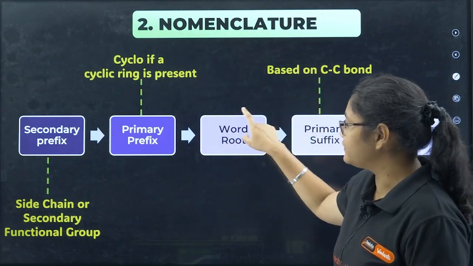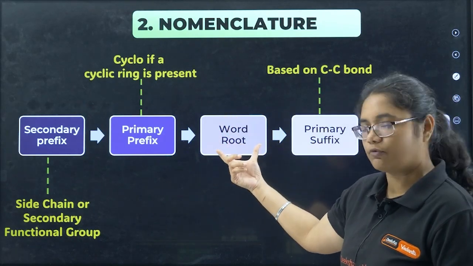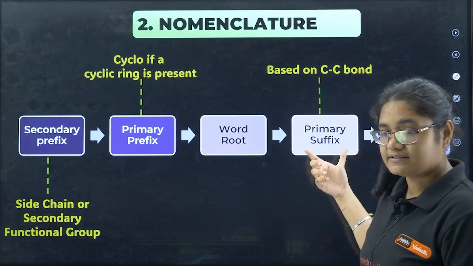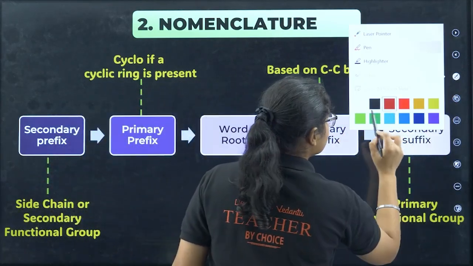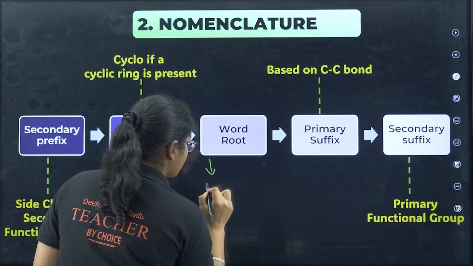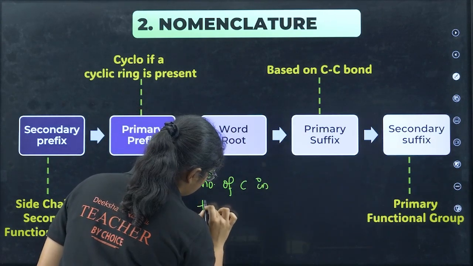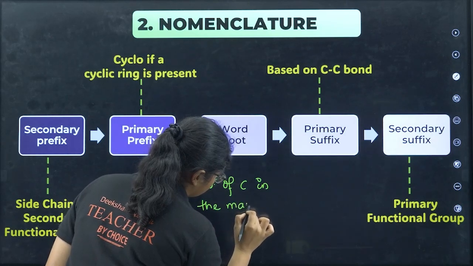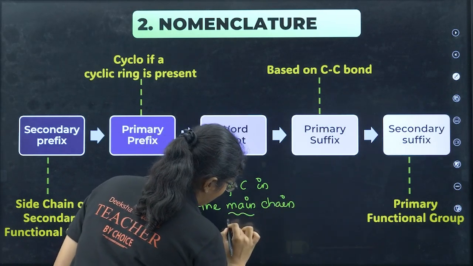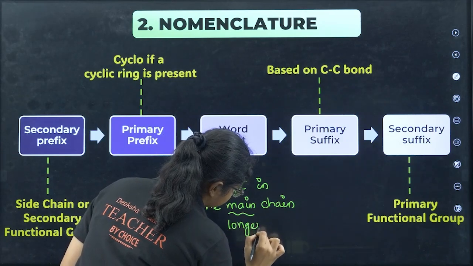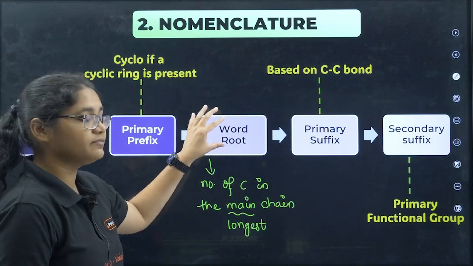So first you should always think about the word root. What is word root, we will discuss. There is a word root, and there is a primary suffix. So how is the word root determined? Word root is determined by the number of carbons in the main chain, or in the longest chain. How many carbons are there? Based on that we have the word root.